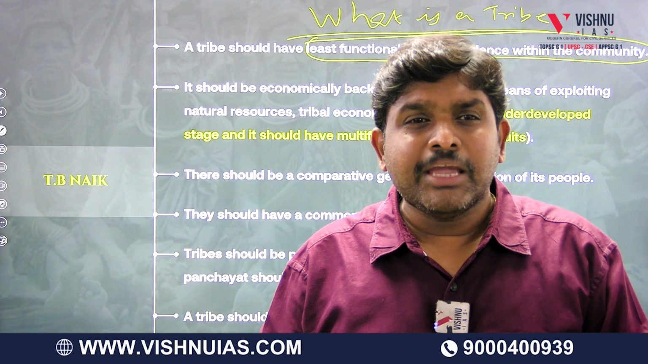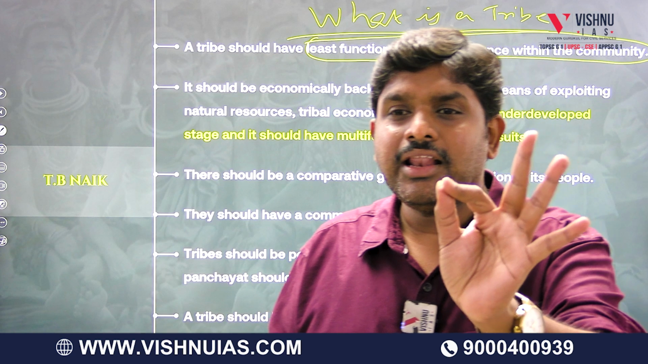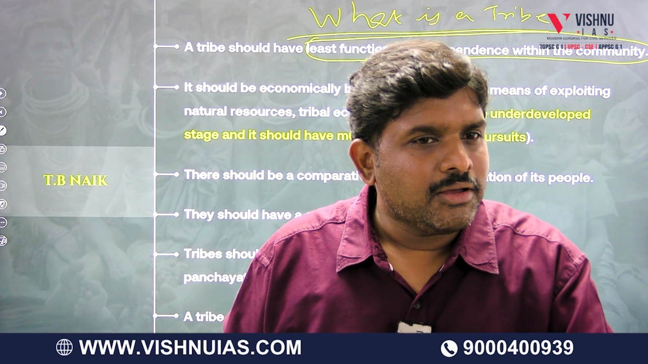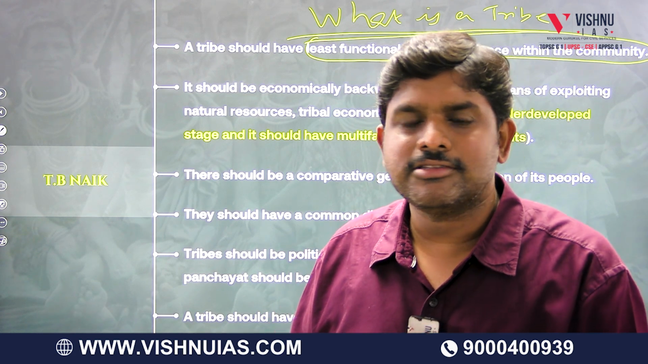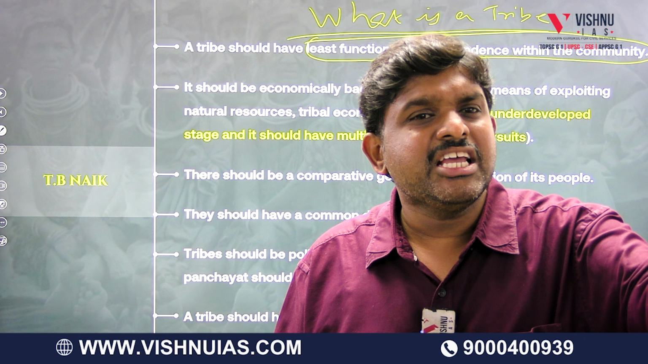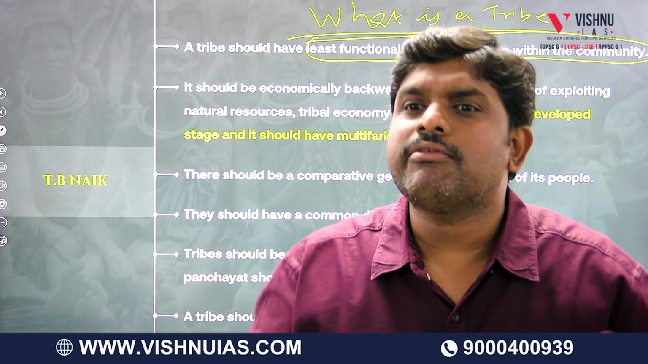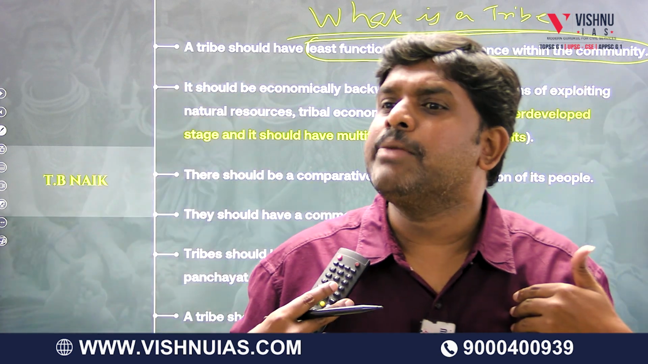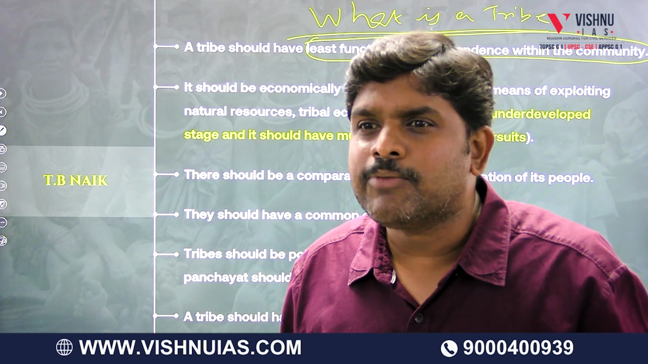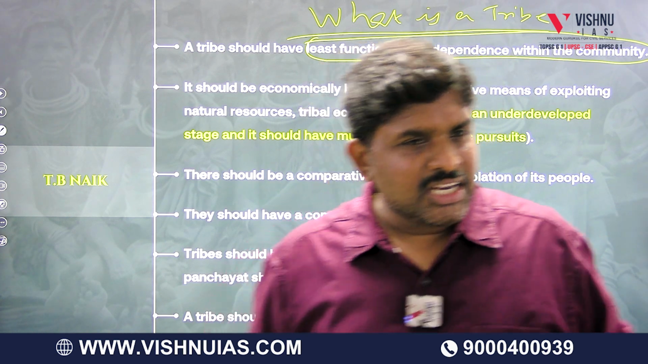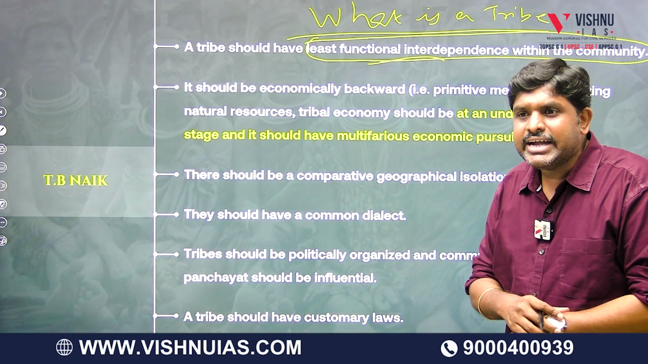So according to T.B. Naik, he gave a different version of tribe: minimum to minimum, least functional interdependence. Least means what? Minimum to minimum. Some or the other, there should be a functional interdependence. So in every tribe, there will be a least functional interdependence. Means some or the other way I will be contacting you, some or the other way I will be depending on you, and you will be depending on me. When we depend on each other, minimum to minimum, then obviously the contact will be established. So the first reason he told: every tribe has least functional interdependence.